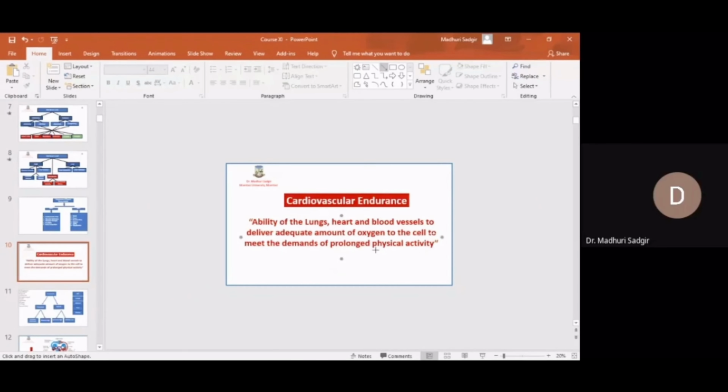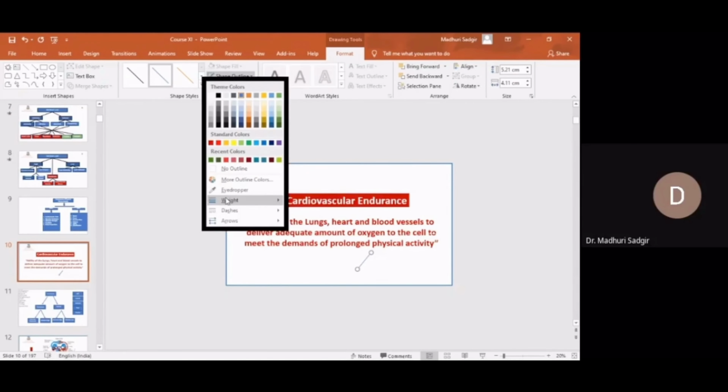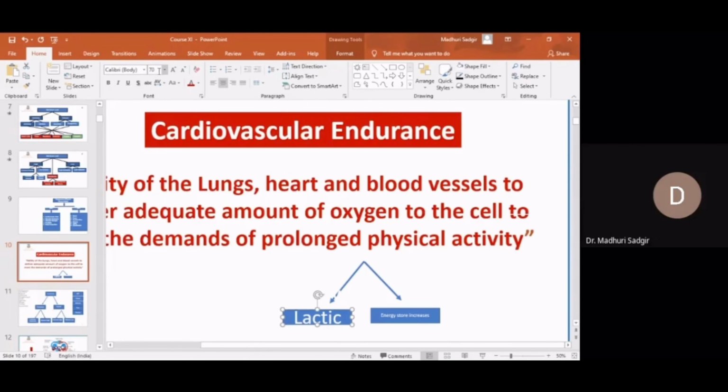Meaning number one, we can see here, is delay in fatigue. Accumulation of lactic acid is delayed. Delayed means what? The fatigue situation is postponed, right? Why am I saying this? Because there is a connection between lactic acid and fatigue. When the lactic acid is high, your body goes into fatigue because lactic acid opposes muscle contraction. When there is no muscle contraction, there is no further movement. So it is very important to know why this happens. Lactic acid has a direct connection with fatigue.